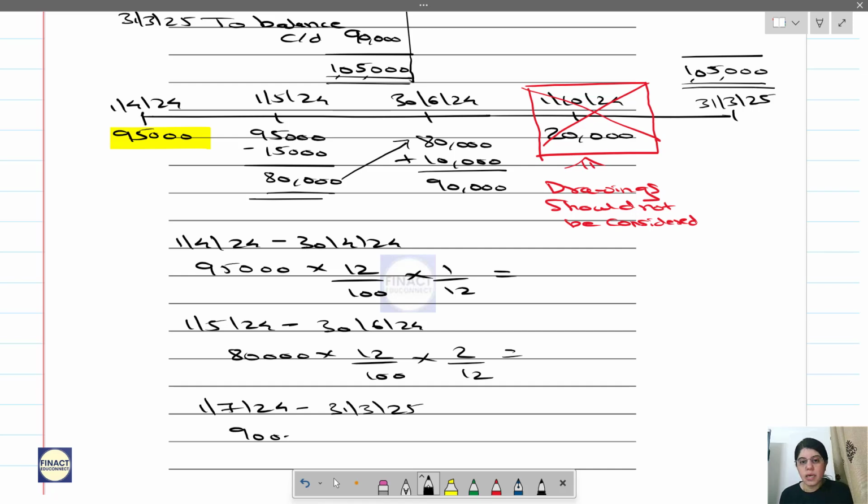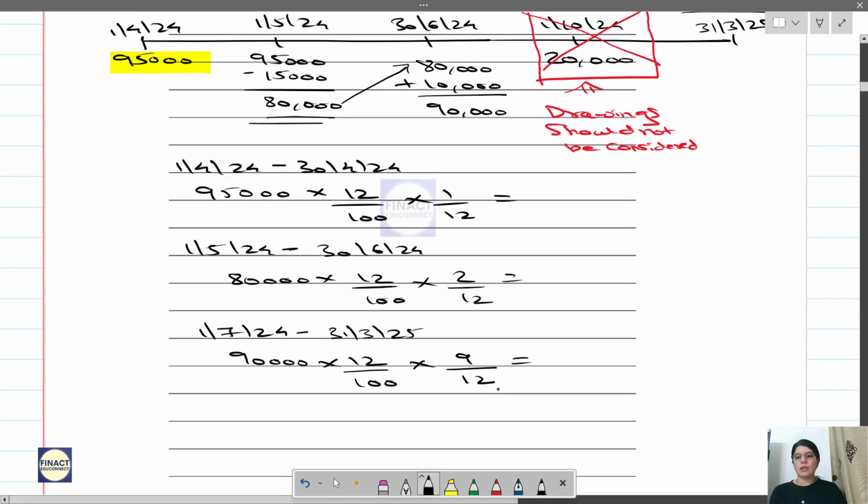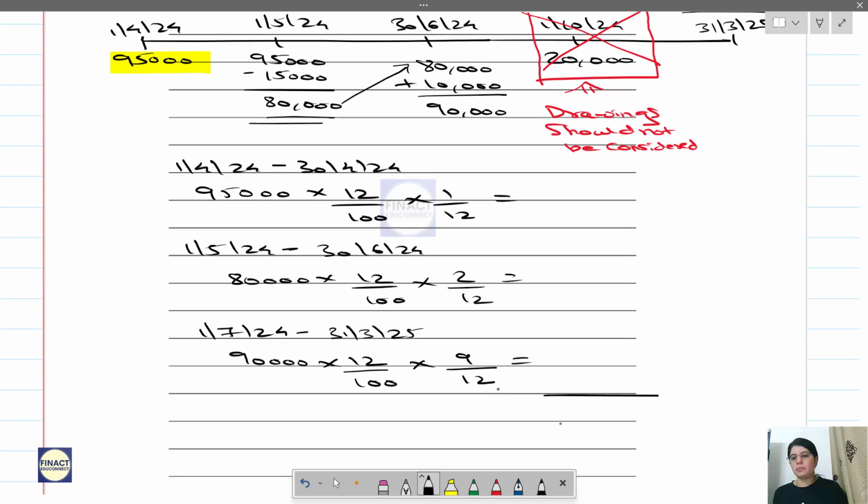So 90,000 into 12 by 100 into 9 by 12. Again cross check: 1 plus 2 plus 9, 12, whether it's 12 months or not. Cross check. Always cross check. Okay. Now calculate and tell me. Quickly in 2 minutes.